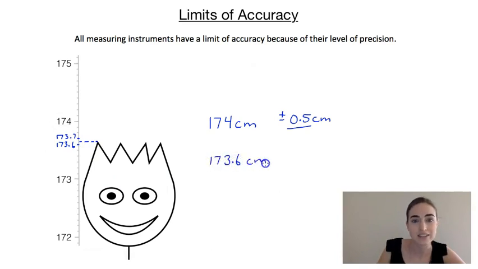173.6 centimeters. Again, that's not 100% accurate as you can see, but this time I could have only gone a maximum of half a millimeter up and half a millimeter down before I would have ended up rounding either to 173.7 or 173.5. So this time my accuracy would be plus or minus 0.05 centimeters, or we could say 0.5 millimeters. So I'm a lot more accurate this time, and this time my limit of accuracy is this number here.